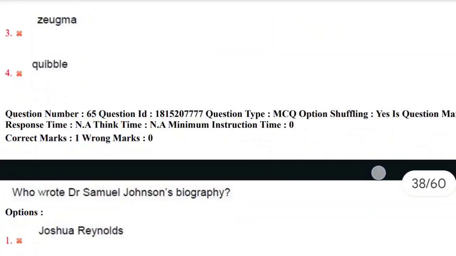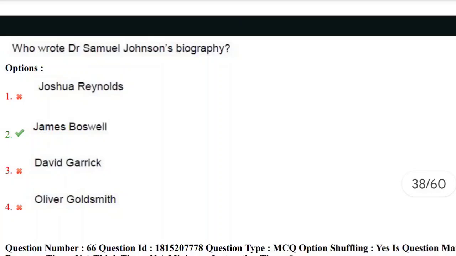Let's move towards next question, 65th question. Who wrote Dr. Samuel Johnson's biography? Obviously, James Boswell. Dr. Samuel Johnson is a great writer, and James Boswell, who accompanied him throughout his life, observed him very closely. He observed all his life events, all his meetings, all his writings, and he wrote Samuel Johnson's biography. He is the only person who wrote Dr. Samuel Johnson's biography, that is James Boswell.